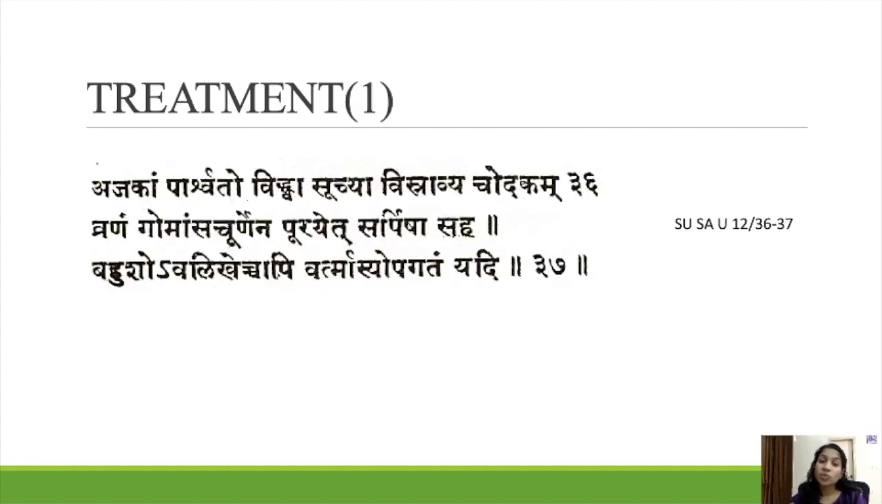Ajakam Parshvado Vidva Suji Visravyascha Udakam Vranam Gomamsa Churnena Purayet Sarpisha Saha Bahisho Avalikhescha Api Vartmasya Upagatam Iti. The same Acharya Susruta also mentioned. If Ajaka is there, we have to do Vedhana with Suji, drain the contents, and then fill with Gomamsa Churna along with Sarpis, and you can do Lekhana a lot. It is Vartmasya Upagatam. If it is projecting more, then you have to do Lekhana. So this is the treatment for Ajaka.